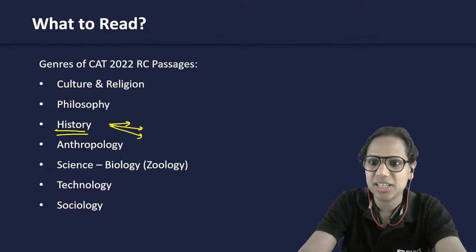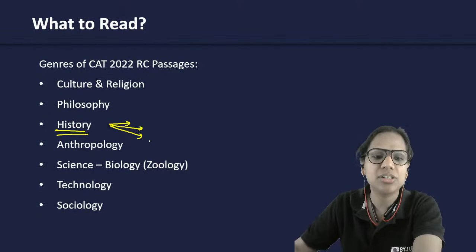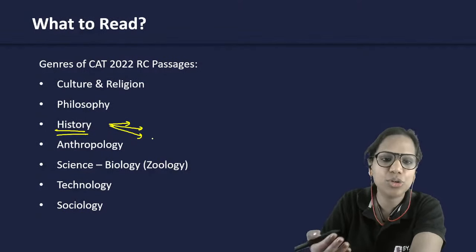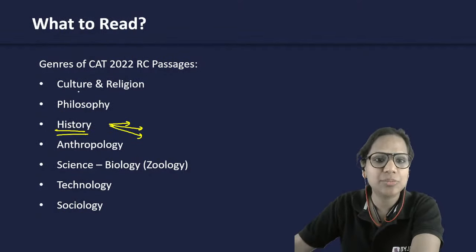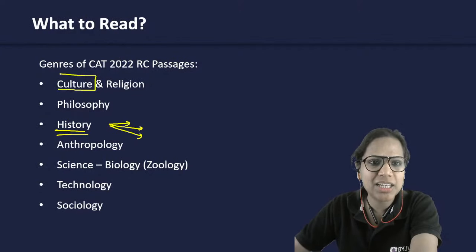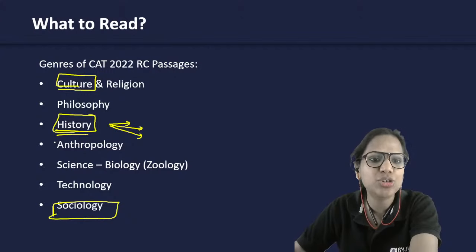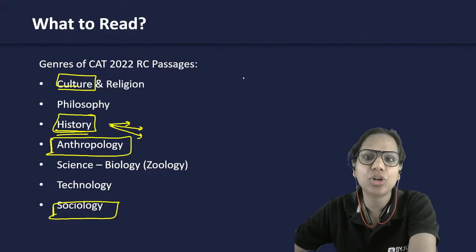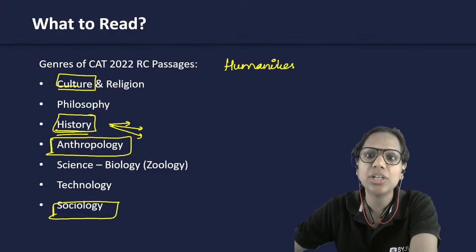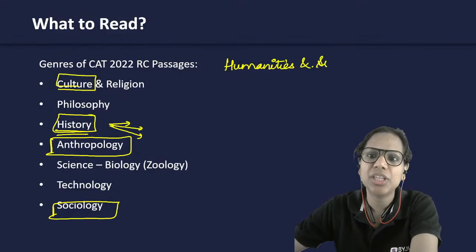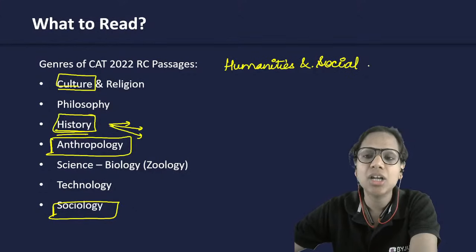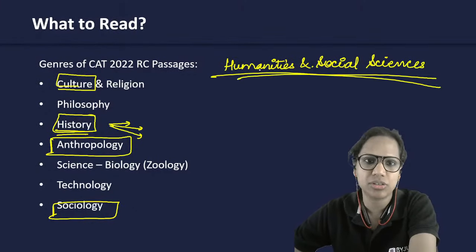All right. So these are the genres. You have to read diverse genres. You can take a note of them, right? And if you see topics like culture, history, and sociology, anthropology, these come under what we call a broad field, humanities and social sciences. So lately what I have observed is that there has been this trend in CAT to ask quite a few passages from the humanities and social sciences genre, right?